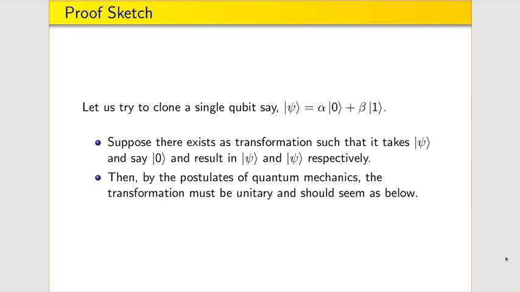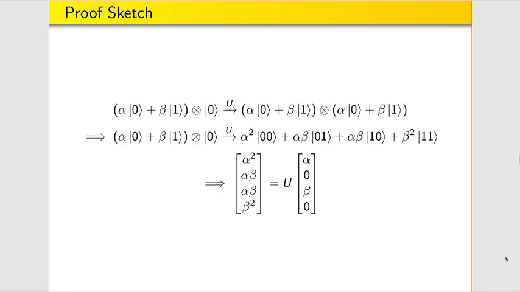Let us think about how we can prove this. Well, let us prove this by contradiction and assume that such a transformation exists. In that case, given that psi is equal to alpha 0 plus beta 1, we shall have the following result, such that upon unitary transformation over this vector, we get alpha square, alpha beta, and beta square.